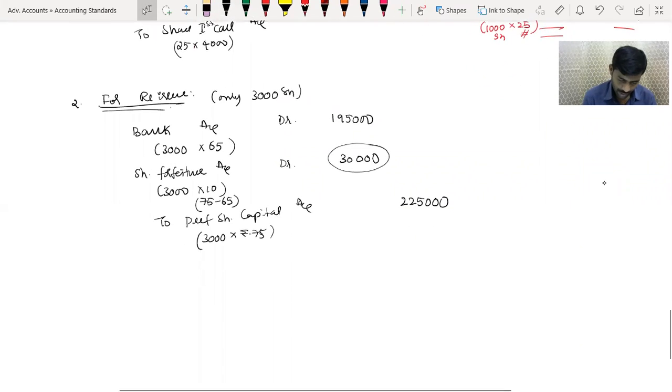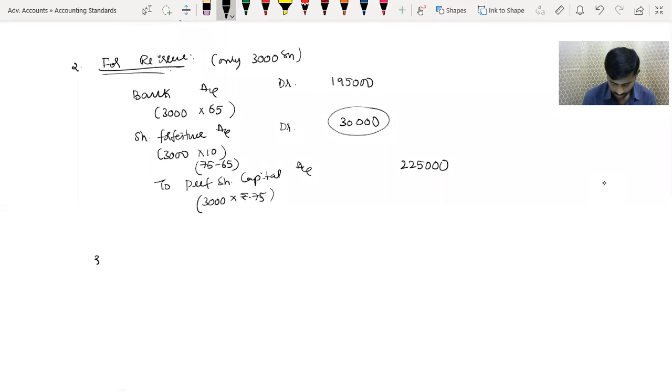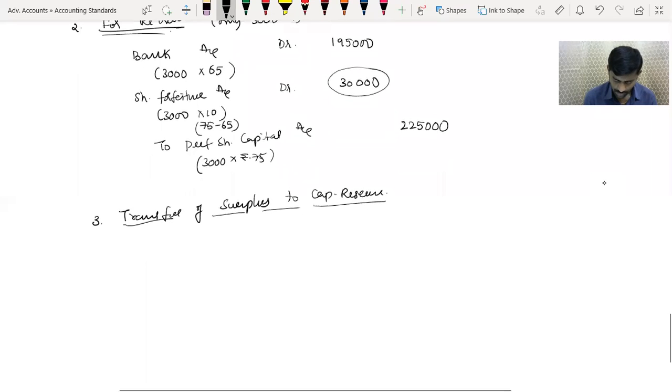So in entry number 3, capital reserve, transfer of surplus to capital reserve. So number of shares reissued, 3,000 shares.